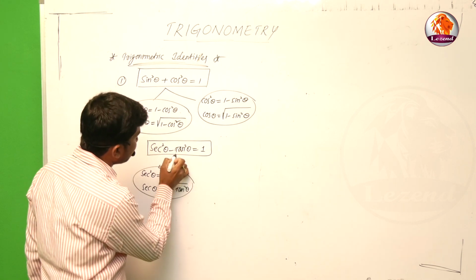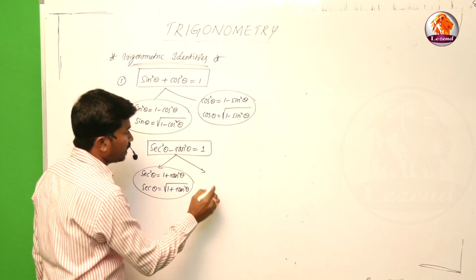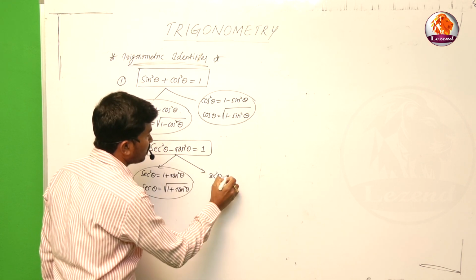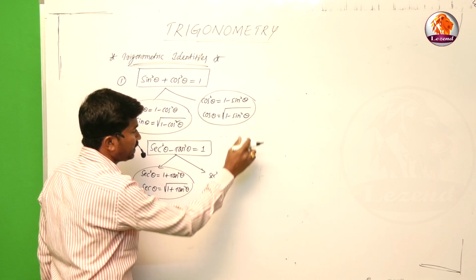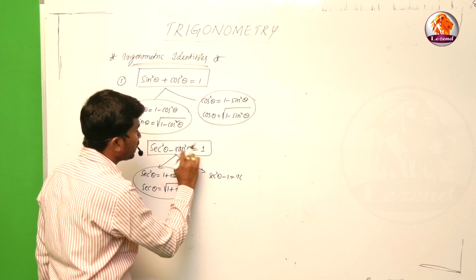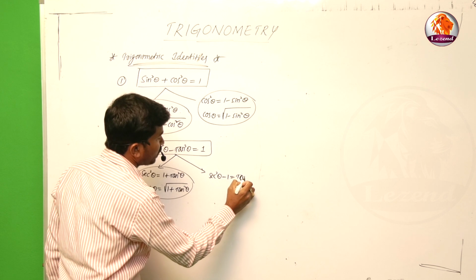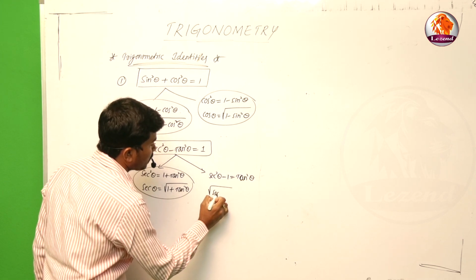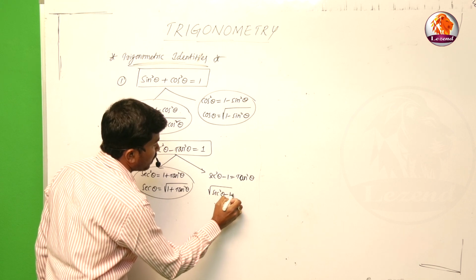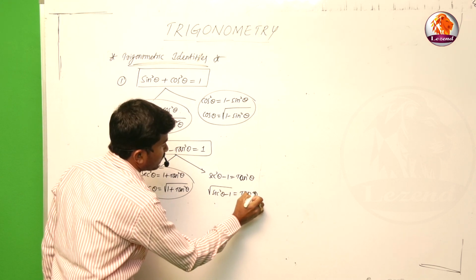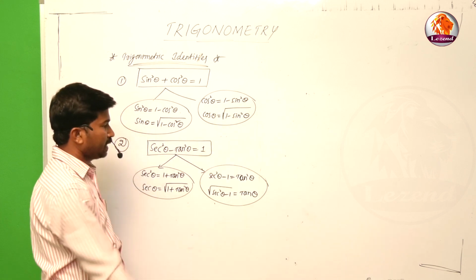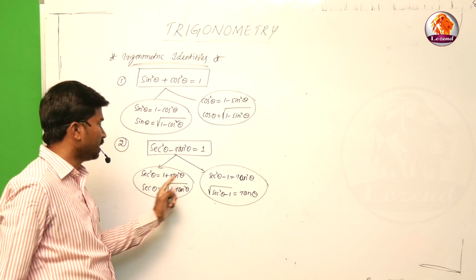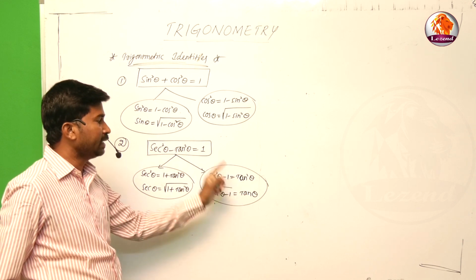Now tan square theta as the subject: the plus 1 becomes minus 1, and minus tan square becomes plus tan square theta, so these two are interchanged. So tan square theta is equal to sec square theta minus 1, and tan theta is equal to under root of sec square theta minus 1. So we have sec square theta, sec theta, tan square theta, tan theta.